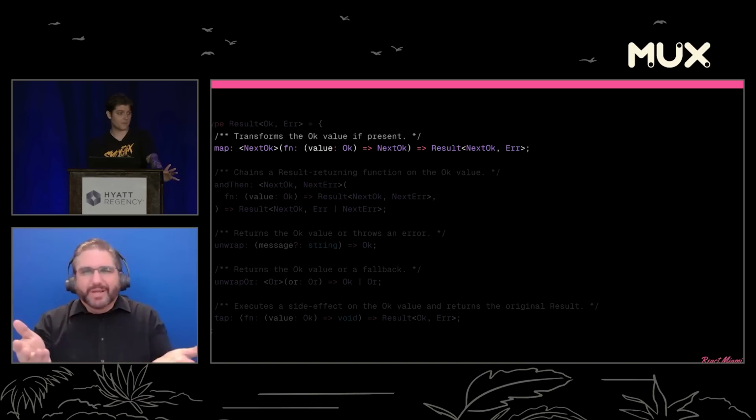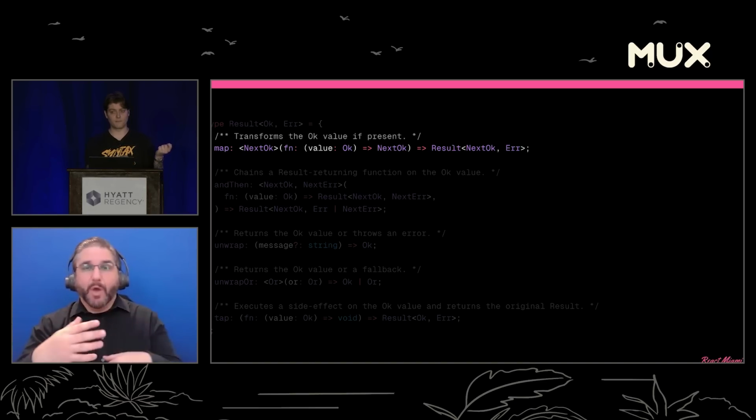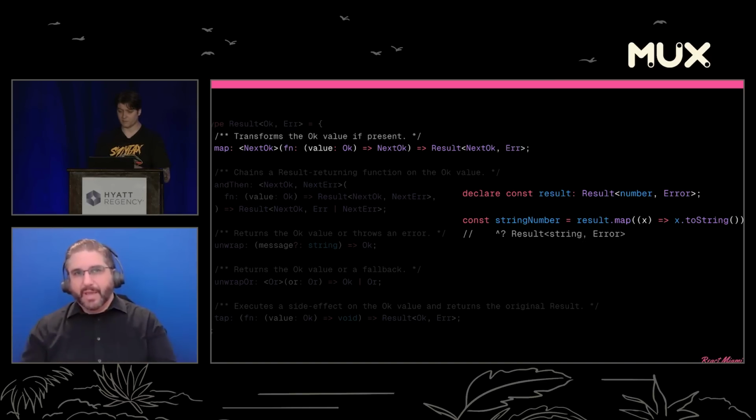So the first is map. This is going to be super similar to array.map. We're going to give a callback. It's going to give us the internal value. We can apply a transformation to the internal value, and we get a new result out. That ends up looking like this. Say we have a result number error.